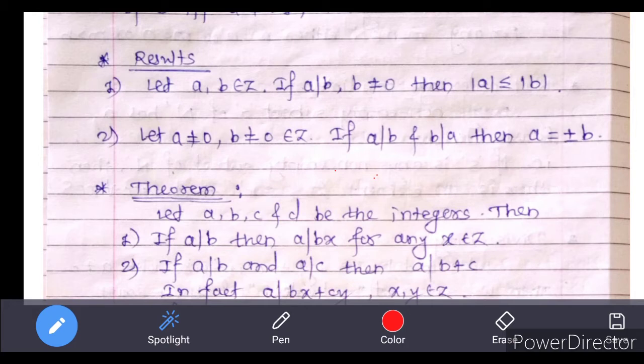Next, that is results. First result: let a, b belong to Z. If a divides b, where b is not equal to 0, then absolute value of a is less than or equal to absolute value of b. Here in a divides b, we already know that a is a divisor of b. So we should think that divisor a is always less than b.